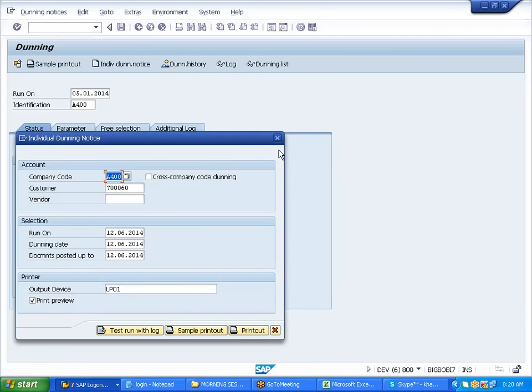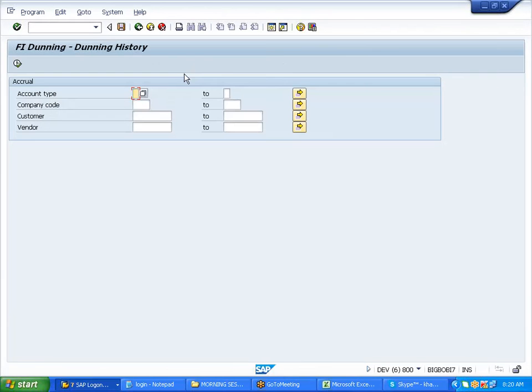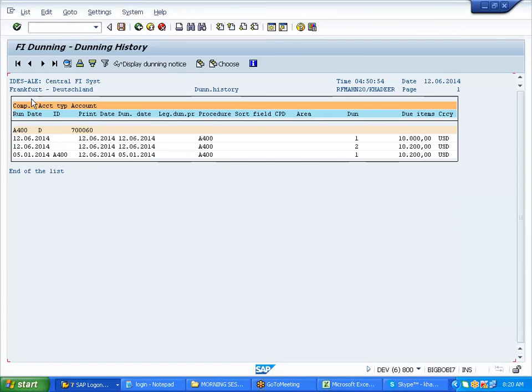Close this. Now go to the dunning history. What's the document type for customer? D, right? 70060 execute. This dates, we did not maintain the dates over there.